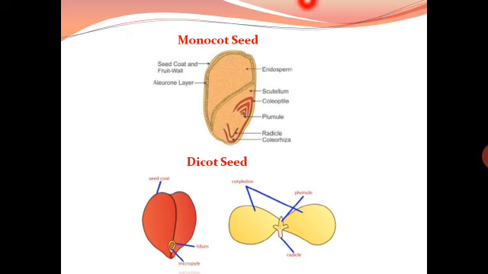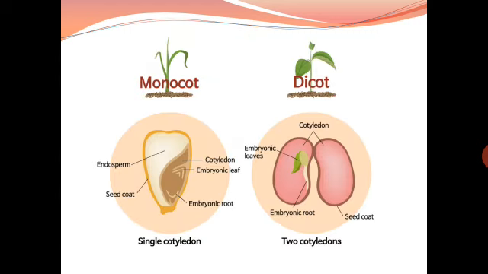Here you can see the monocot seed and the dicot seed. The monocot seed shows endosperm, scutellum, coleoptile, plumule, radicle, coleorhiza, aleurone layer, seed coat and the fruit wall. Whereas in the dicot seed, you can see two cotyledons, plumule and radicle. Here again the same diagram has been shown of the monocot and the dicot seed. Monocot with a single cotyledon, dicot with two cotyledons.